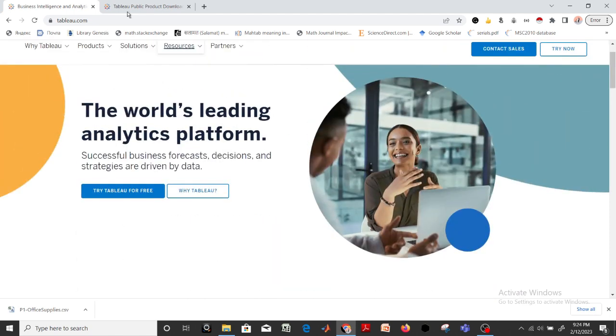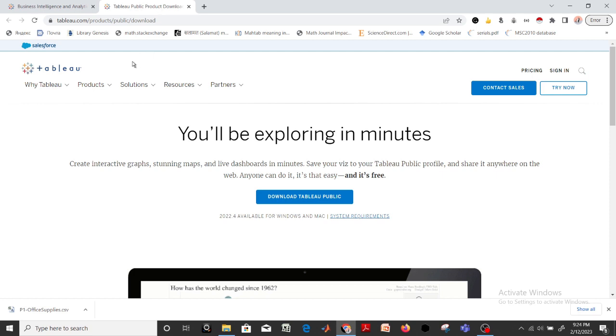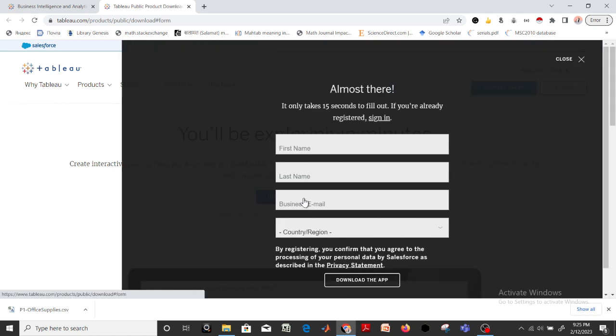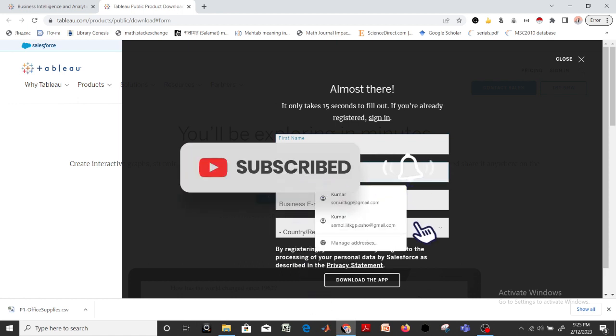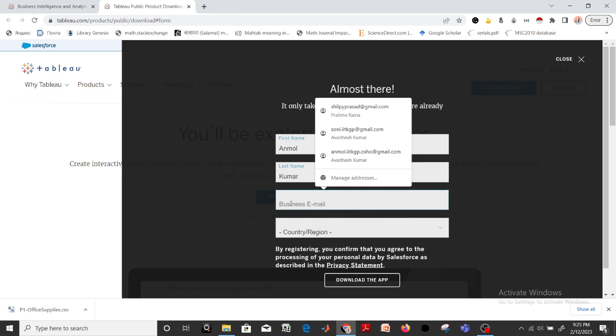I'm not going to download from this page, rather I'm going to download from Tableau Public. So here I'm going to download from this page. It will ask us to put a name and email ID. So I'm going to put some name, and I'm going to provide some email ID.